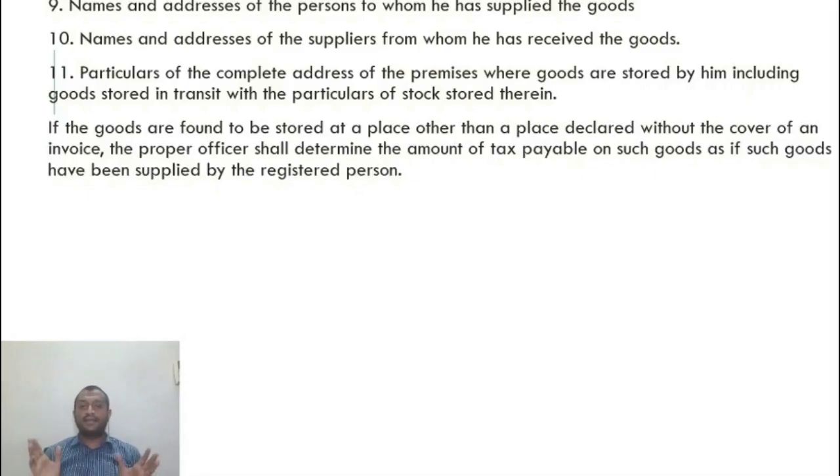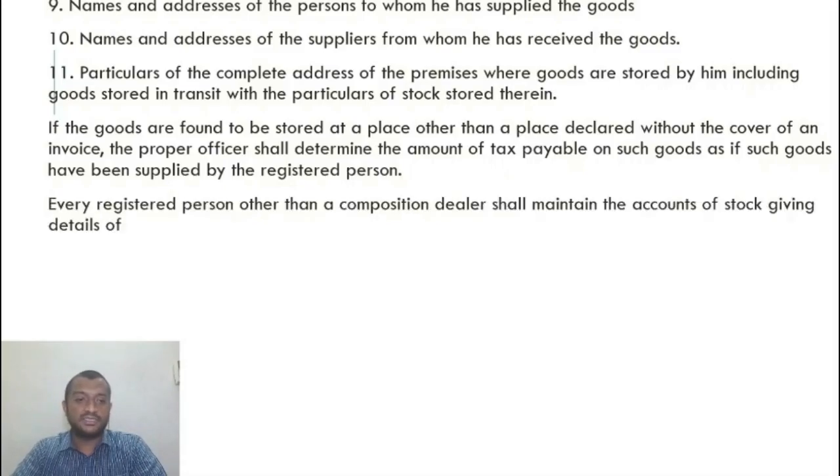So let us say the proper officer finds goods at any place which are not in the records. I will treat that as a supply. I will find out what is the tax payable on these goods. I find some cocaine bags somewhere, so I find out what tax is payable as if a supply has taken place, and I will ask him to pay the amount. If these cocaine bags are not accounted for by this person, found at a place other than a place declared, without the cover of an invoice, so I don't have a valid document supporting it, then he will determine tax as if such goods have been supplied by such a registered person.